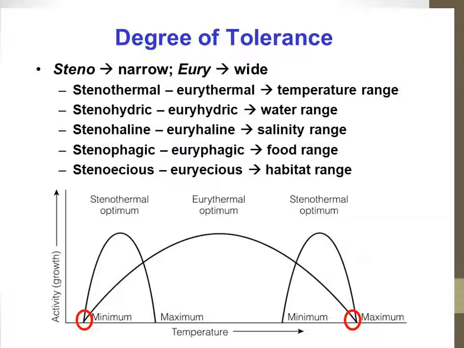Now, average temperature on land varies seasonally. That is the first point. Secondly, it decreases progressively from the equator towards the pole. Do you agree? So when you move from the equator towards the pole, the temperature decreases. And third, it also decreases from the plains to the mountaintop.